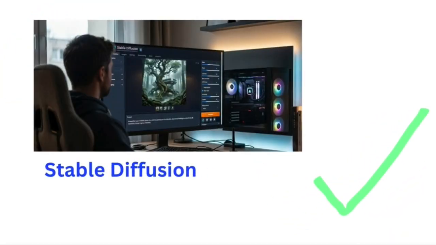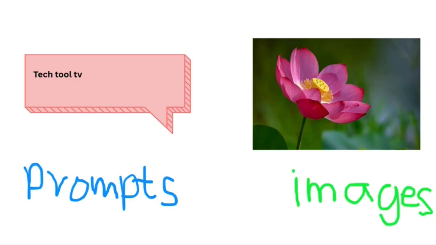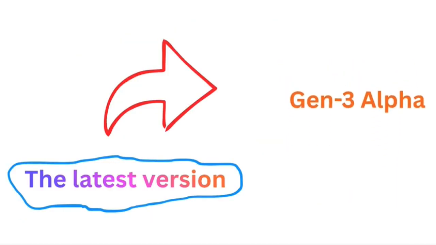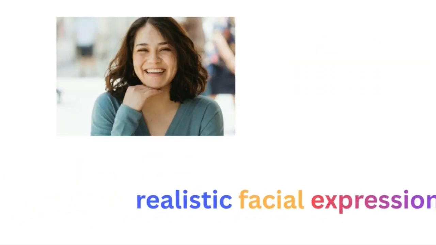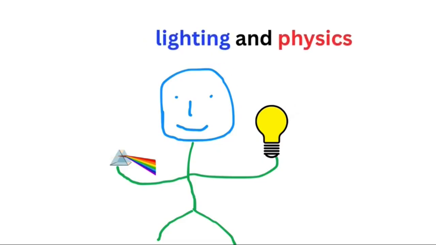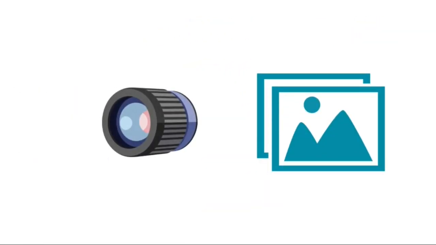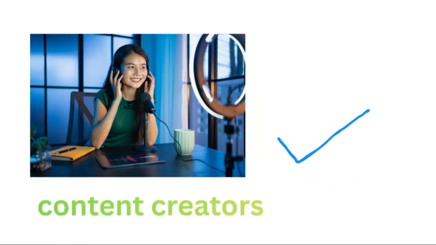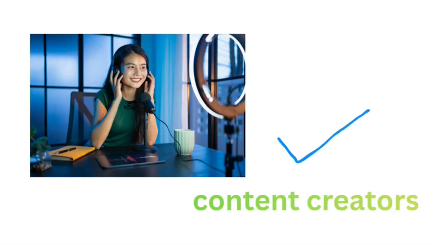Runway is one of the leading AI tools in video generation. It can create short video clips based on text prompts or images provided by users. It also allows you to remove backgrounds and add visual effects, tasks that usually require a lot of time and skill. The latest version, Gen-3 Alpha, can generate highly realistic facial expressions, maintain accurate lighting and physics, and even give users more control over cinematic camera movements. Today, Runway has become a widely accepted tool among filmmakers and content creators.